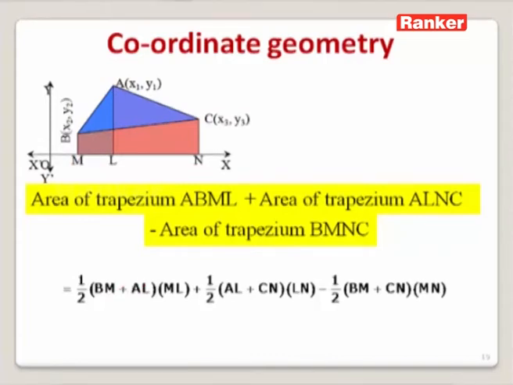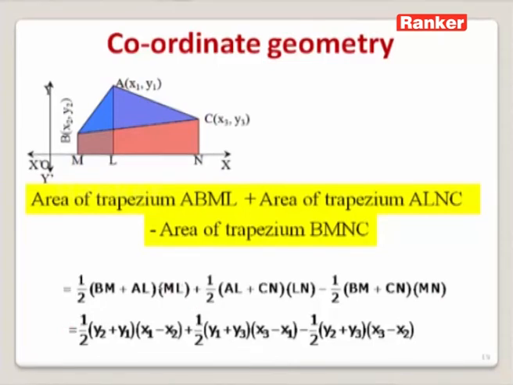So, what are BM and AL? These are nothing but parallel sides. ML is the height of the trapezium. So, half (BM plus AL) multiplied with ML. Similarly, we can write the area of trapezium ALNC as half of (AL plus CN) multiplied with LN, and we need to subtract the area of trapezium BMNC from the sum of these two. That is half (BM plus CN) of MN.